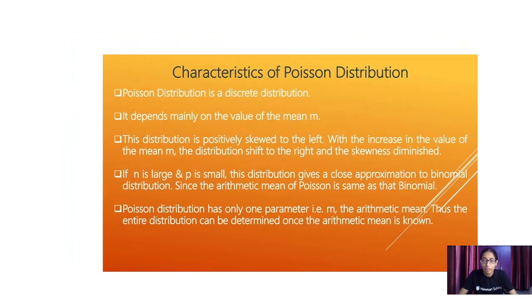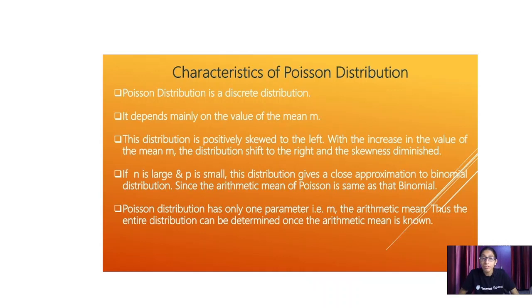Now, what are the characteristics of the Poisson distribution? The first characteristic is that it is always a discrete distribution. Second, it depends mainly on the value of the mean m. Third, the distribution is positively skewed. If you increase the value of m, the distribution will shift to the right. If m decreases, the distribution will shift to the left. This is the skewness diminishing part.